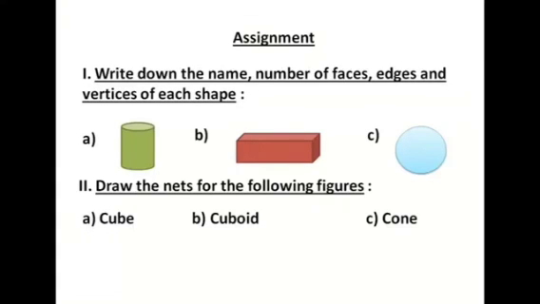Look at the assignment here. First, write down the name, number of faces, edges and vertices of each shape. A is a cylinder, B is a cuboid, C is a sphere. Second, draw the nets of the following figures: cube, cuboid and cone. There are so many figures I have discussed in today's lesson and I have given a few of them, but you practice all of them and complete the assignment.